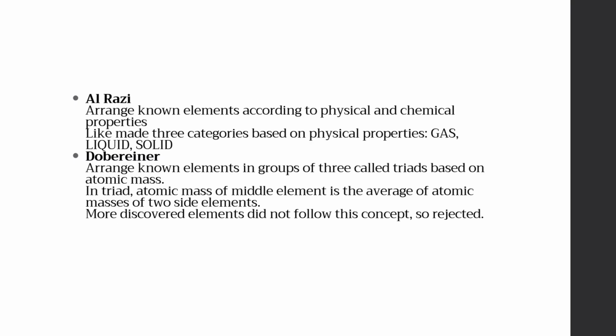Later, Dobereiner introduced the concept of triads. He arranged elements in groups of three based on atomic mass. In each triad, the atomic mass of the middle element was approximately the average of the other two. This showed a relationship between atomic mass and properties. However, as more elements were discovered, many did not fit into triads. Because of this limitation, Dobereiner's idea was eventually rejected.